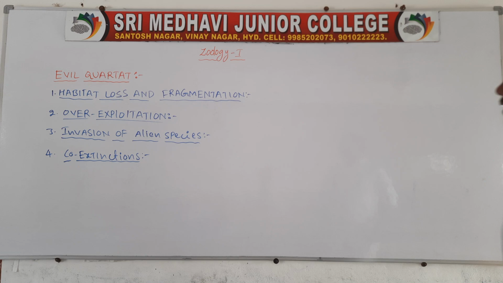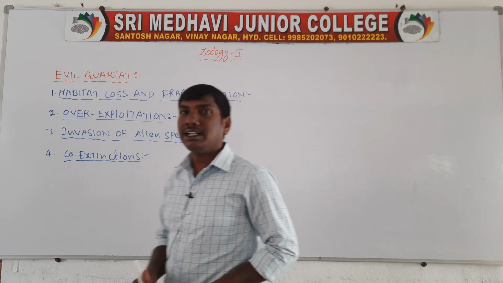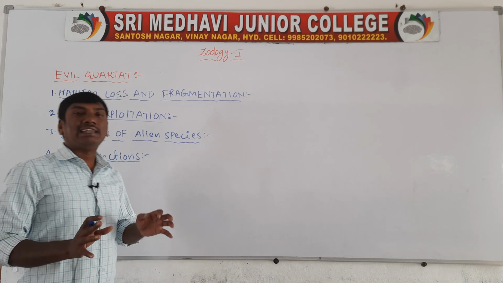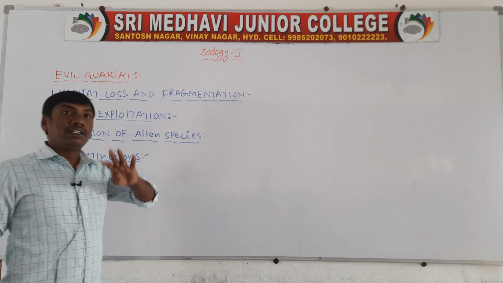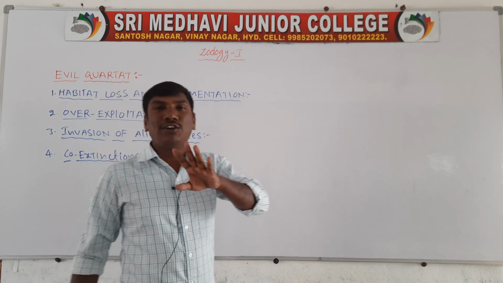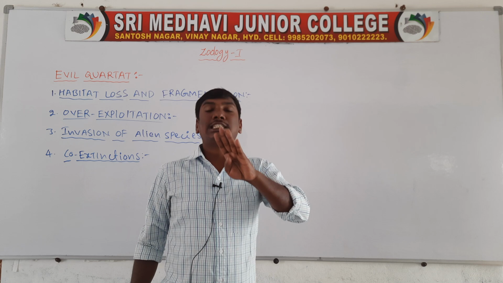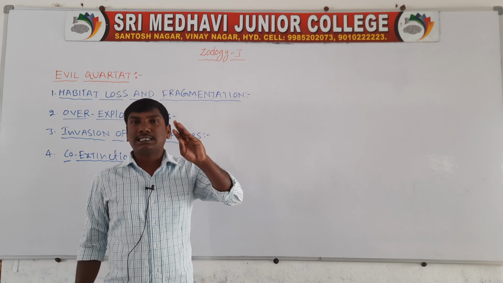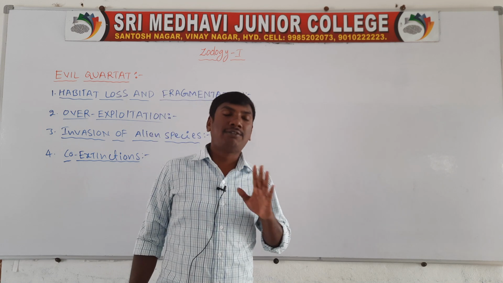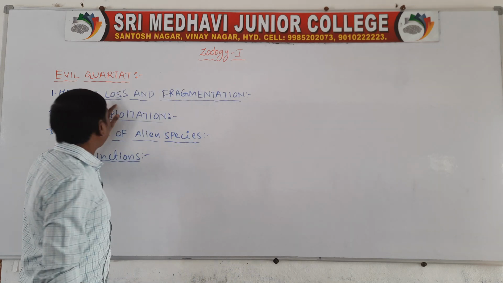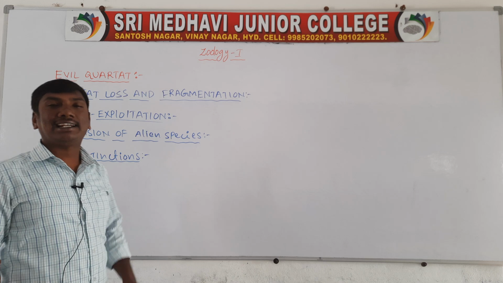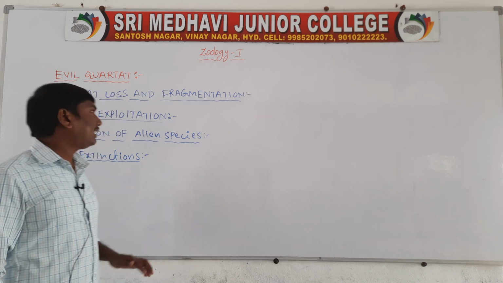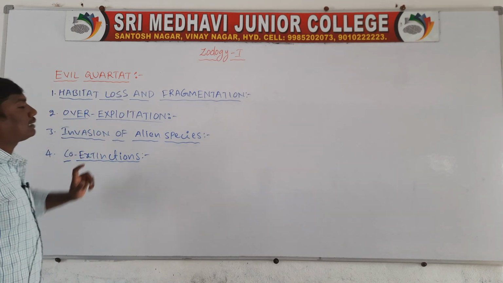Next one, the evil quartet. The evil quartet means the four major causes of species extinction. First one, habitat loss and fragmentation. Second one, overexploitation.